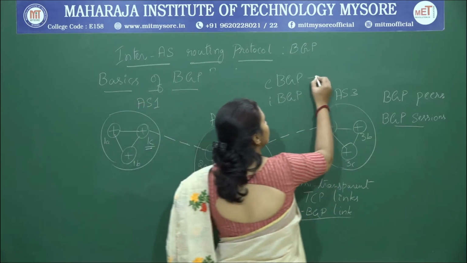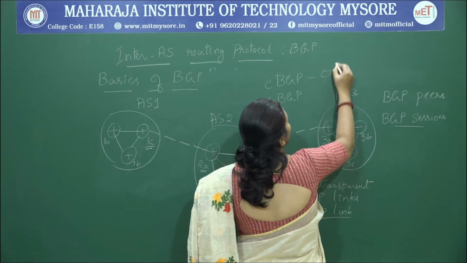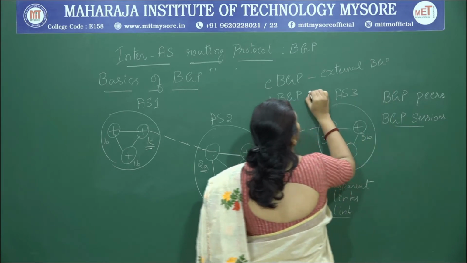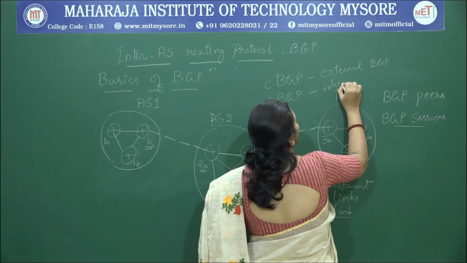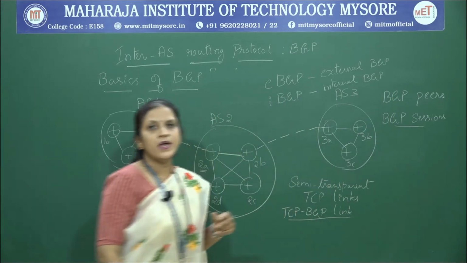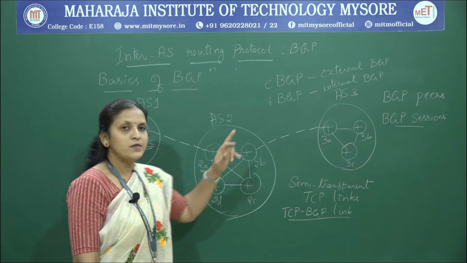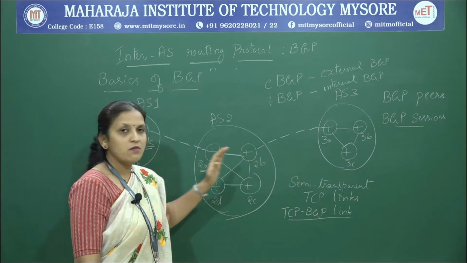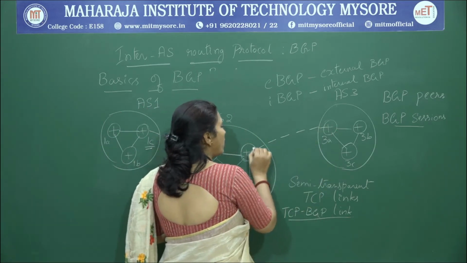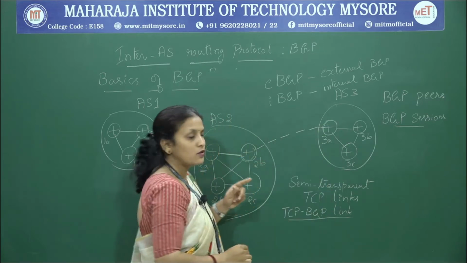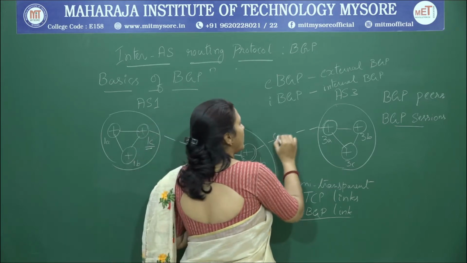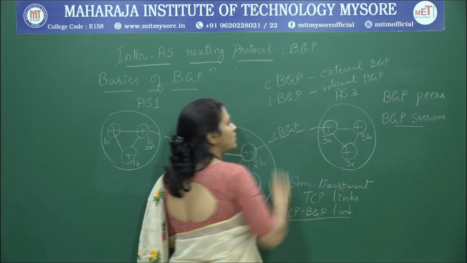What does it exactly mean? eBGP is external BGP session, iBGP is internal BGP session. What do we mean by external BGP session? A BGP session which is established between two different autonomous systems through gateway routers, which are called BGP peers here, is called an external BGP session.